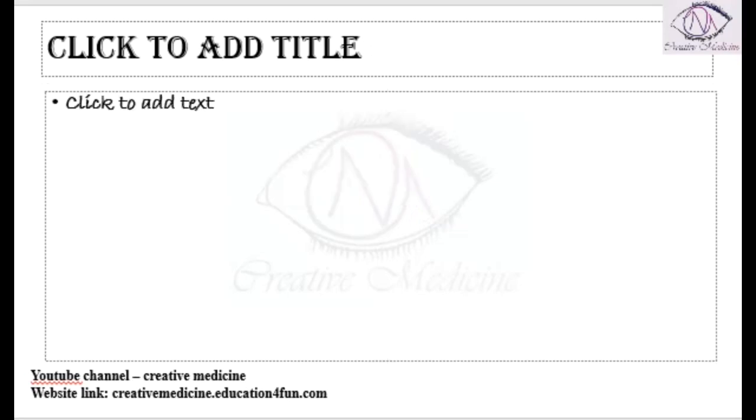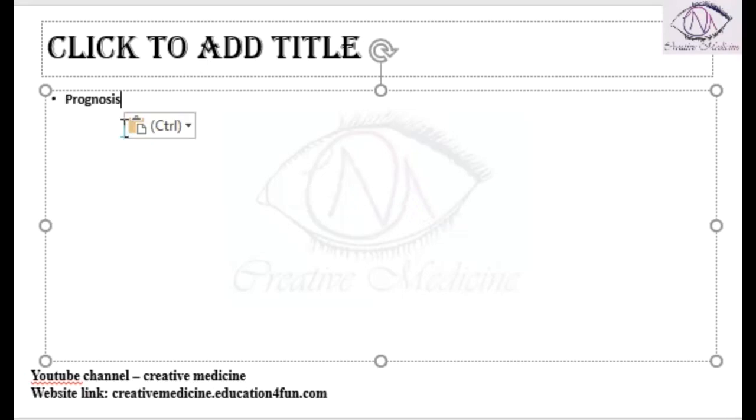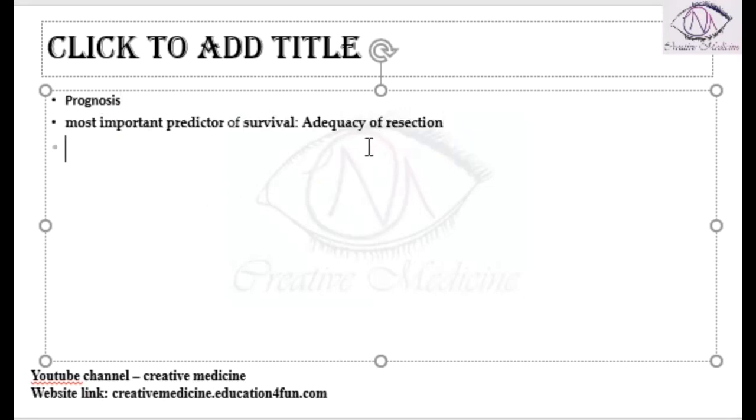Then prognosis of adrenocortical carcinoma. In the prognosis, the most important predictor of prognosis is adequacy of resection. That is, when you do a proper resection, then there is an increased chance of survival. But unfortunately, this adrenocortical carcinoma has a poor prognosis with a 5-year survival rate of only 15 to 20%.